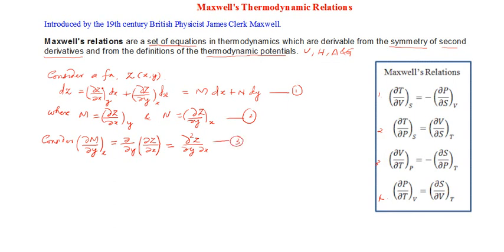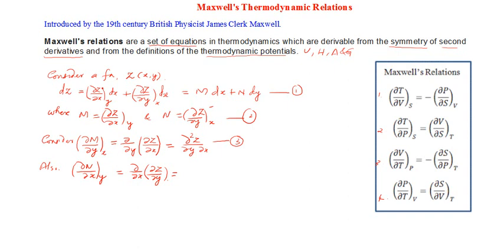Now similarly, see what dou N by dou X will be, keeping Y as constant. That will be equal to dou by dou X of N, and I can substitute for this one: dou by dou X of dou Z by dou Y. You could write multiple brackets and put the conditions, but that's not needed.